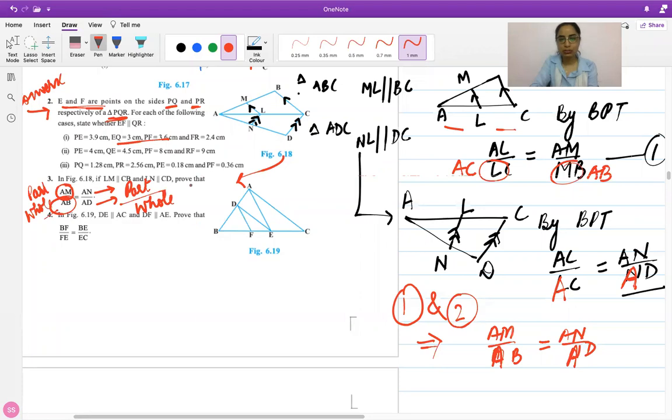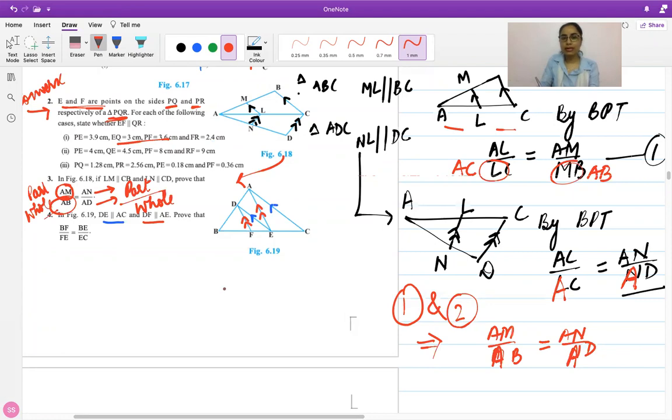Question number 4. The figure is given here alongside. Again, you have been given some parallel lines. Now, it's best if you just mark it in your figure. Otherwise, it will just create confusion. There are so many lines here. So I've got DE parallel to AC, so let's just mark DE parallel to AC. And I have been given DF parallel to AE.